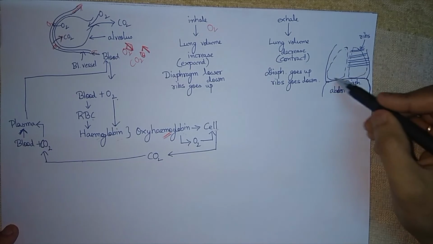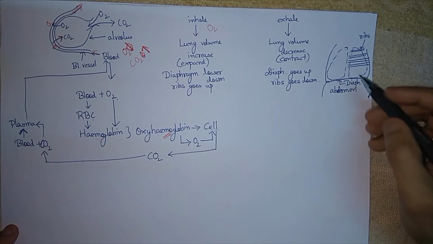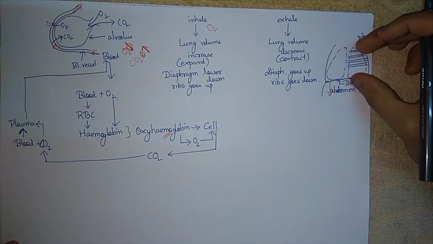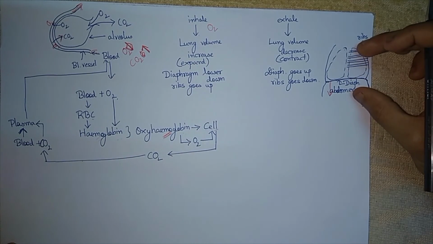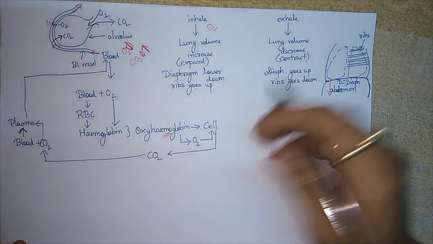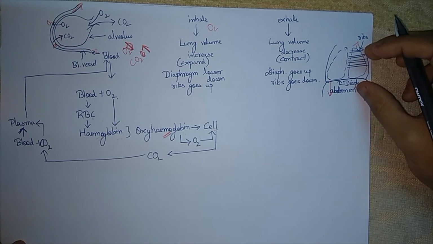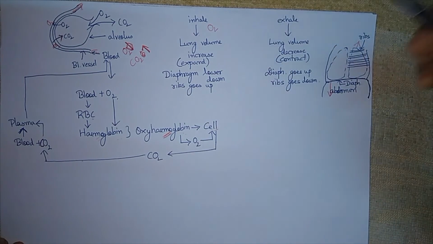While expansion, the diaphragm comes down, and then only the area will increase. When the diaphragm goes down, the area will increase, and also the ribs will go up, so that the volume of lung increases and oxygen can be taken easily.